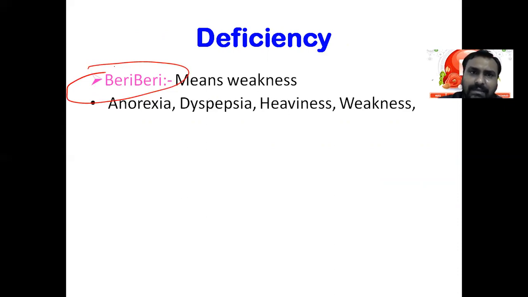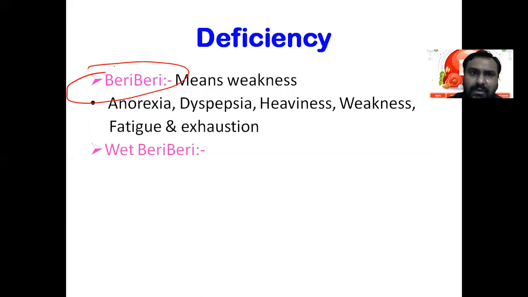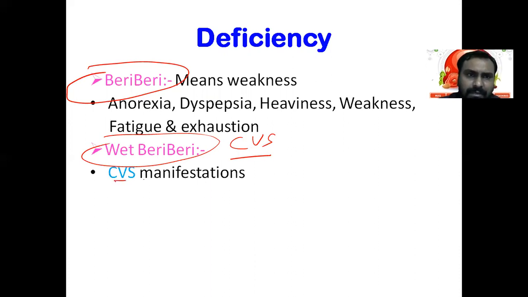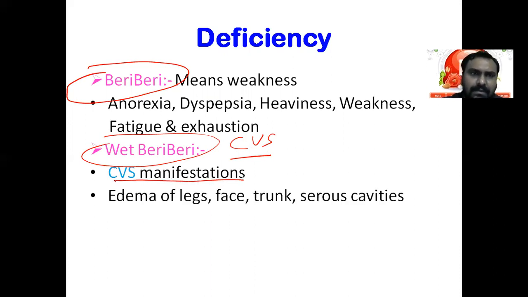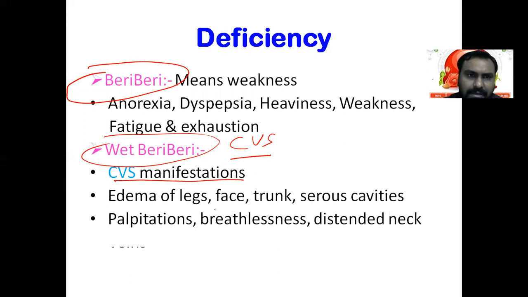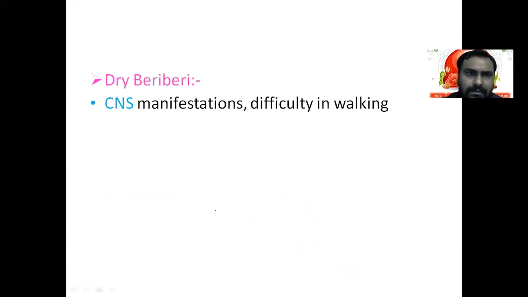There may be anorexia, dyspepsia, heaviness, and weakness in this patient. There are two types. One is wet beriberi, with cardiovascular manifestations, and the other is dry beriberi, in which there are CNS manifestations.